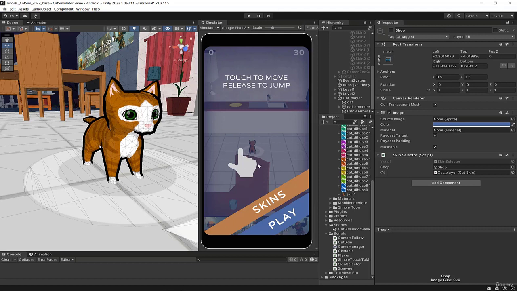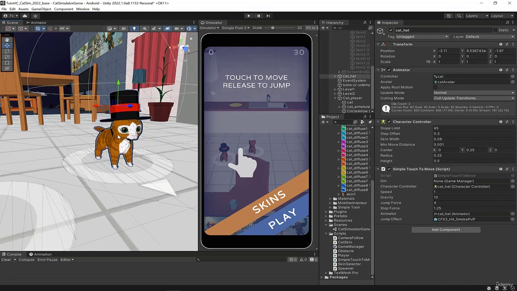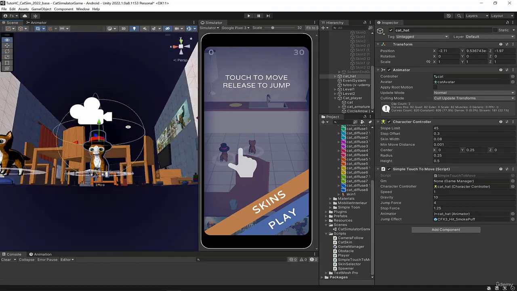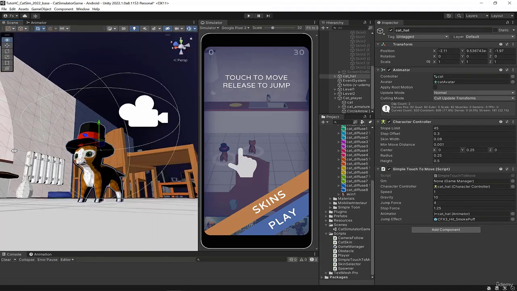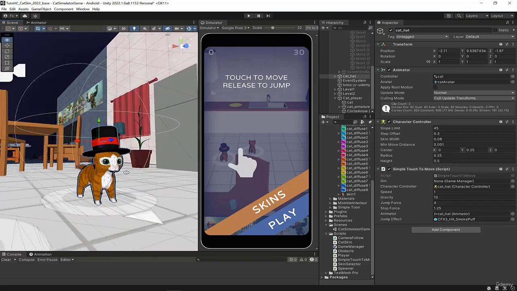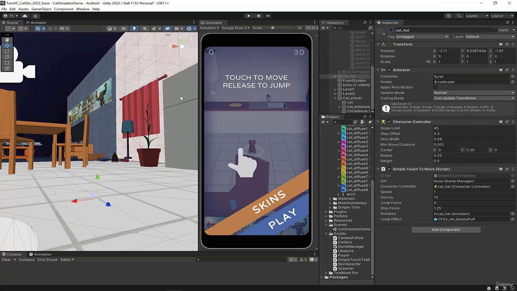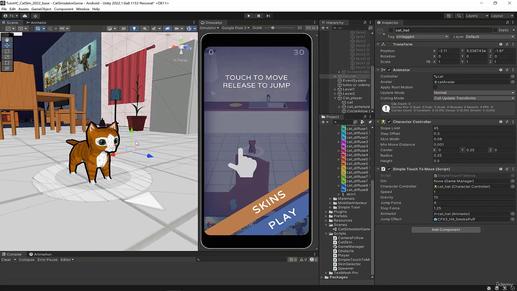I won't do more in the course, but what I invite you to do, in addition to the skins, is the cat's hats to have objects to be collected. You can create a whole bunch of collectibles, and the more collectibles you have in your mobile games, the more players will come back and want to keep playing to unlock more and more things. That's the trick to increase retention in your game. You will have much more chances to break through and succeed in this area. It won't be more complicated than what I've shown you here, so you really have all the keys to do this.